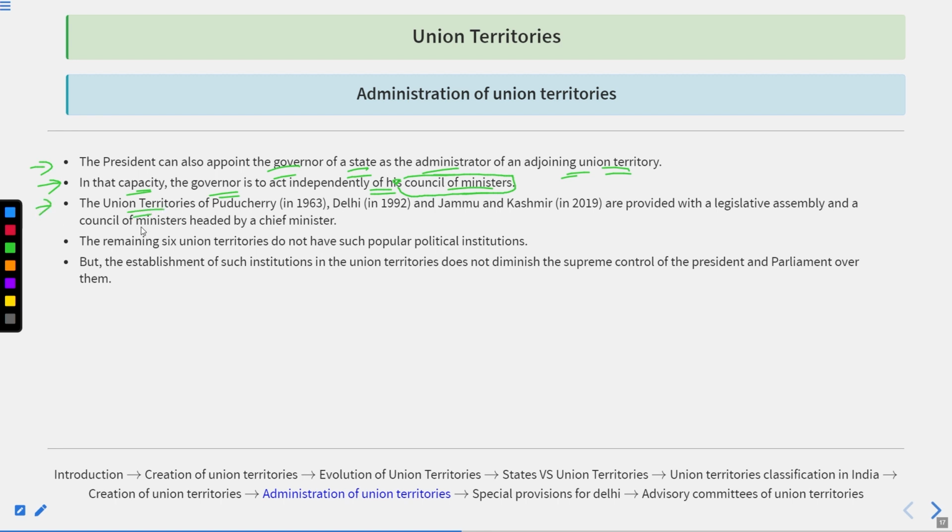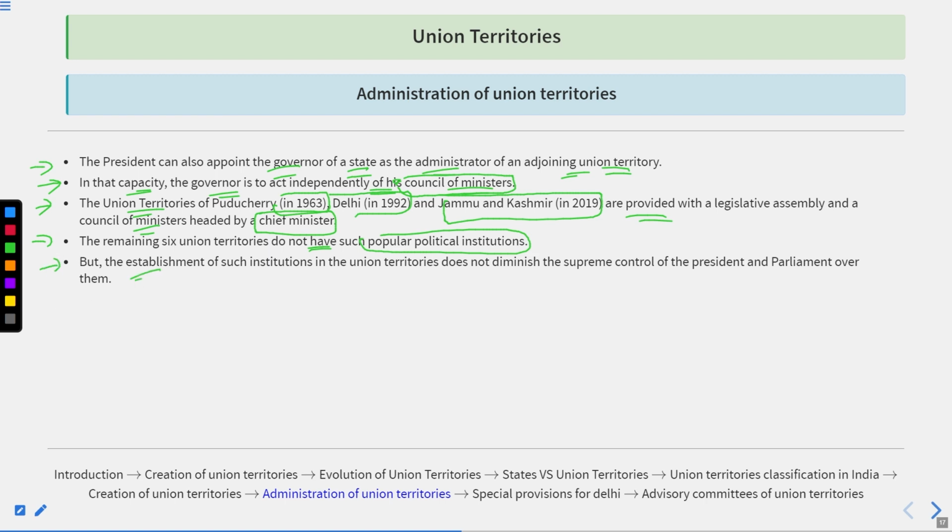Thereafter, the union territories of Puducherry in 1963, Delhi in 1992, and Jammu and Kashmir in 2019 were provided with a Legislative Assembly and a council of ministers, headed by the Chief Minister. The remaining six union territories do not have such popular political institutions and are directly governed by the central government.